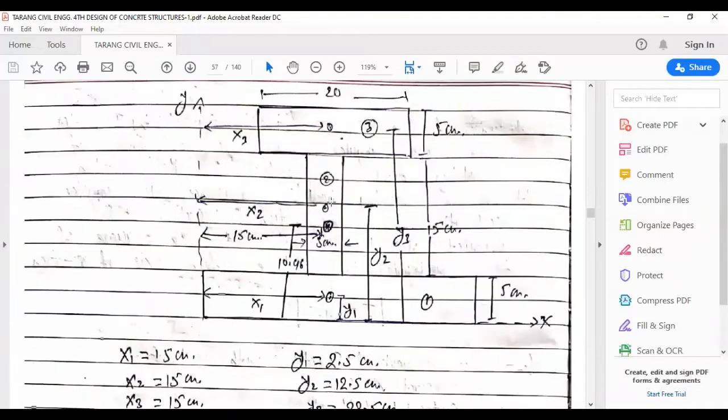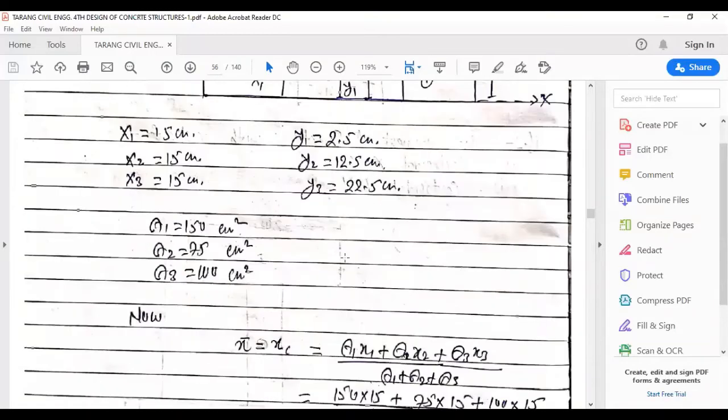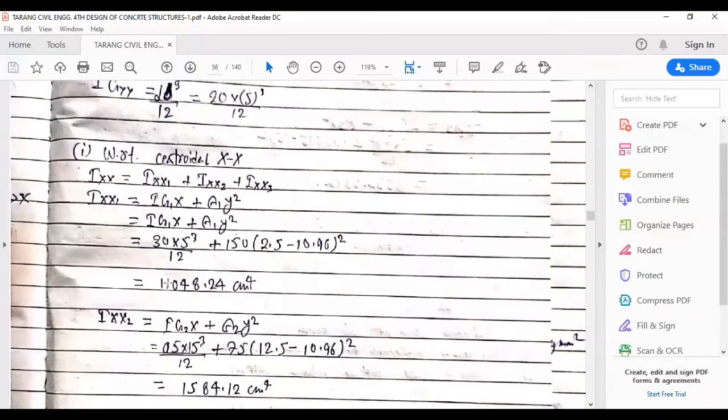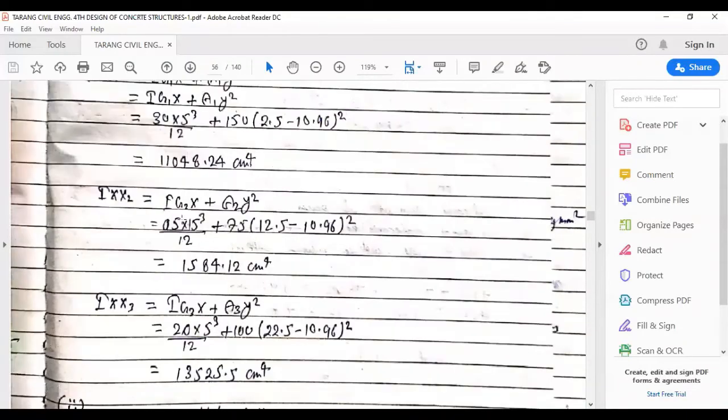In the second box, b is 5 and d is 15. So it is 5 into 15 cube upon 12, plus A2, which we found to be 75, and in this case y square would be y2 minus y bar.